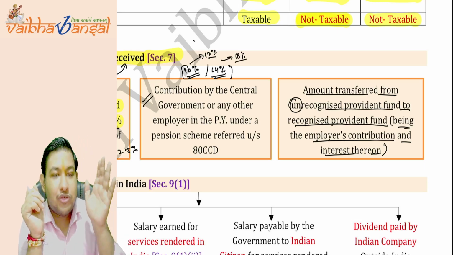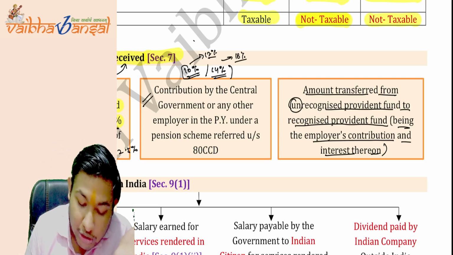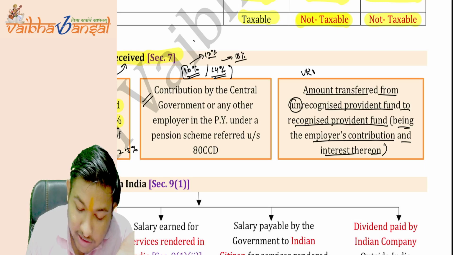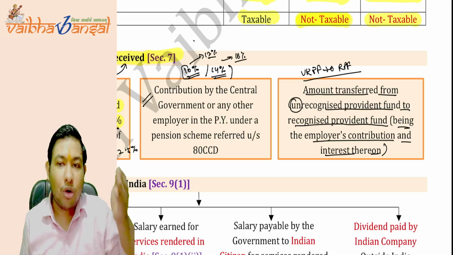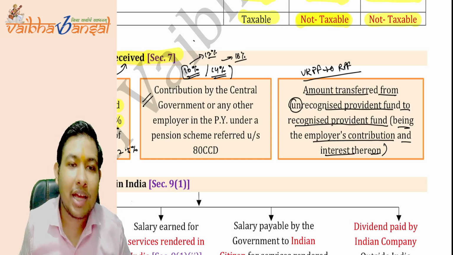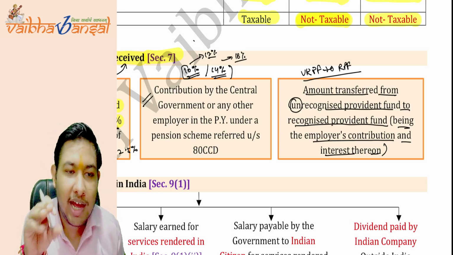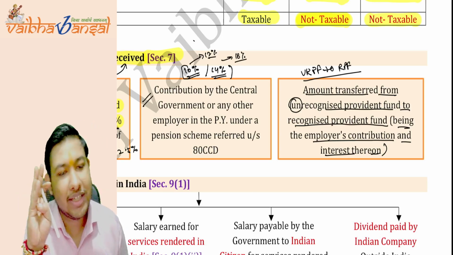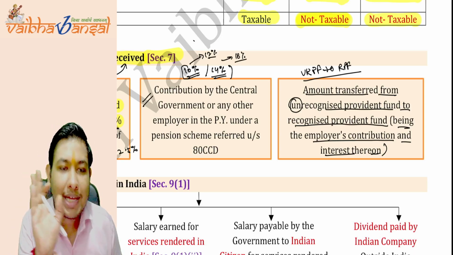If you are transferring your unrecognized provident fund, URPF in short, to RPF, then whatever is the employer contribution and interest thereon will be deemed to be income received in India, and it will be taxable to all, whether NR, ROR, or RNOR. It will be taxable to all.